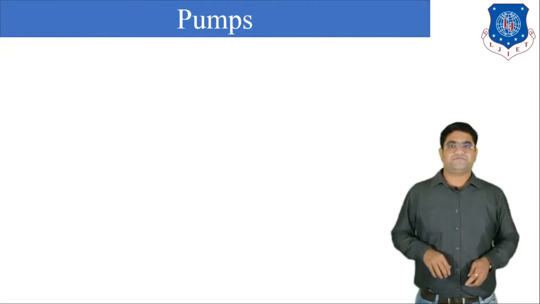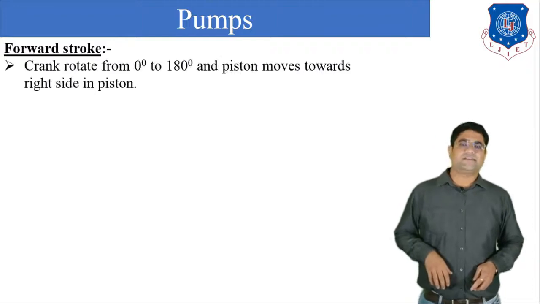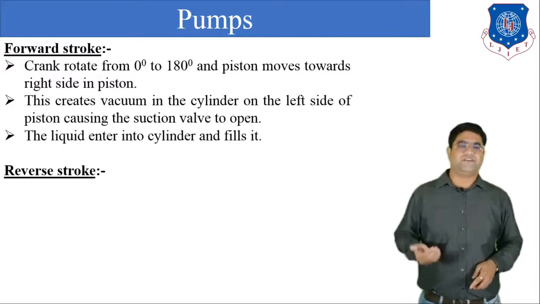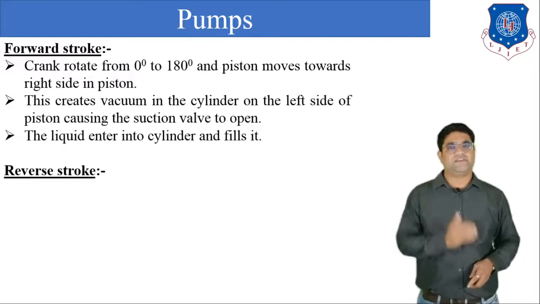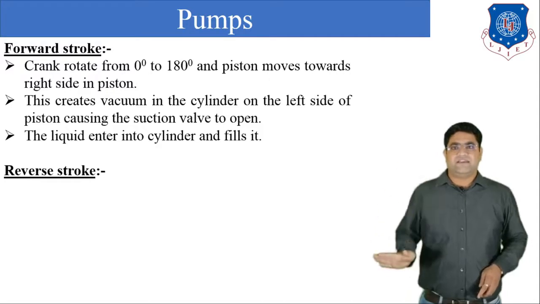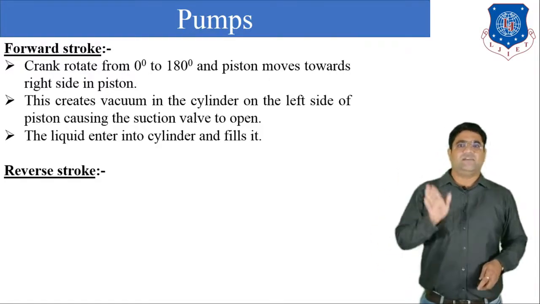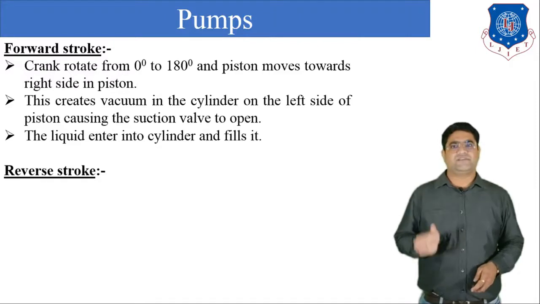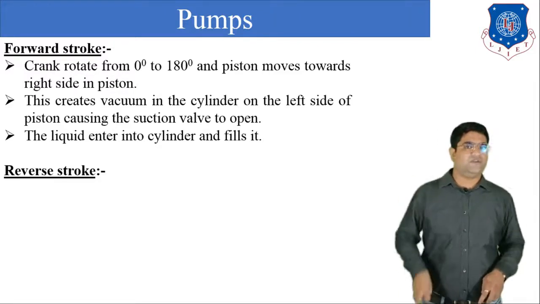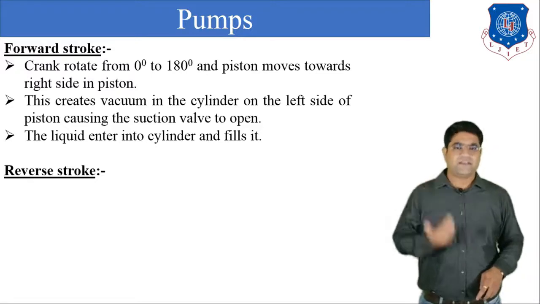Okay, so here all the description is given. Now during the forward stroke, what happens? The crank will rotate from 0 to 180 and the piston will move towards the right side. Next, this creates a vacuum in the cylinder on the left side of the piston, causing the suction valve to open. Now when the suction valve opens, the liquid or the water will enter into the cylinder.